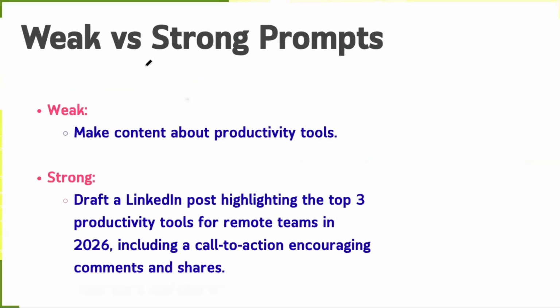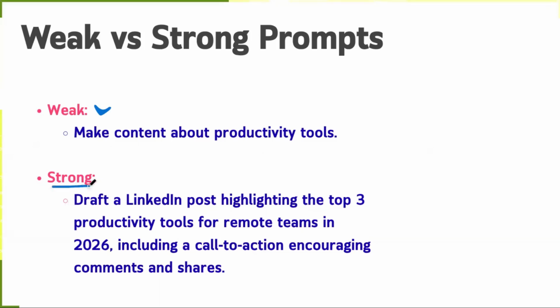Now let's look at an example of how a weak prompt can be improved. Here is an example of a weak prompt: "Make content about productivity tools." This is very general. The model doesn't know what format to use, who the audience is, or what the goal should be. The output could end up being broad, generic, or unusable.